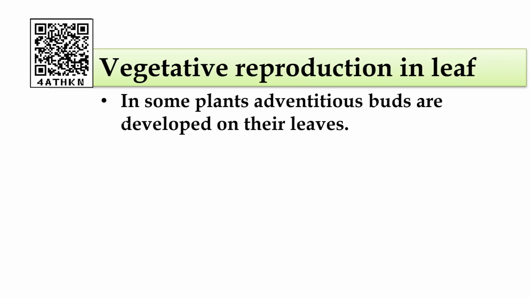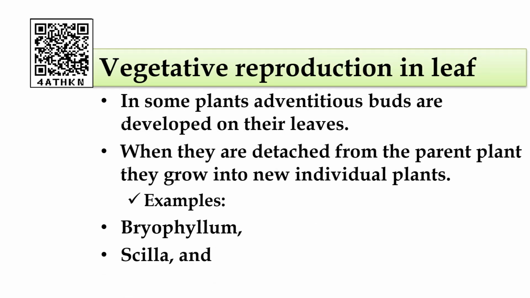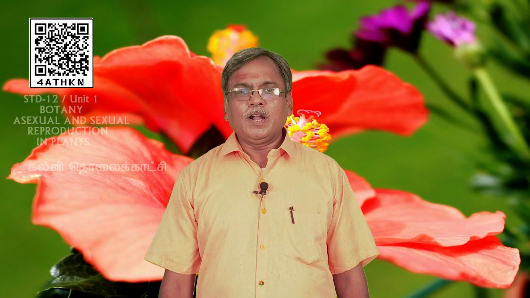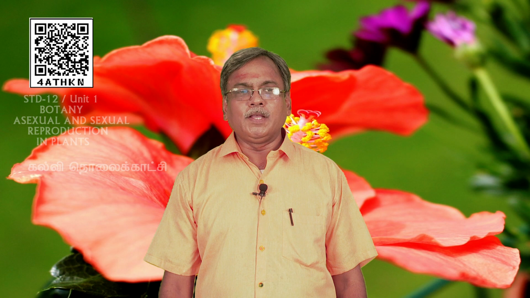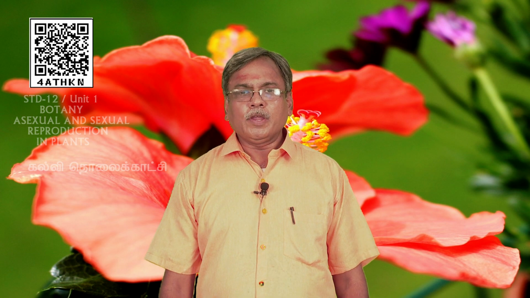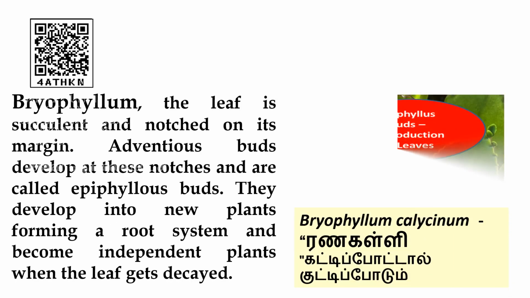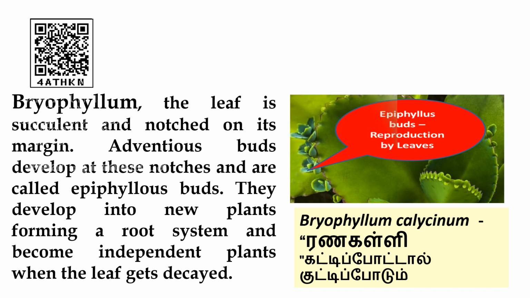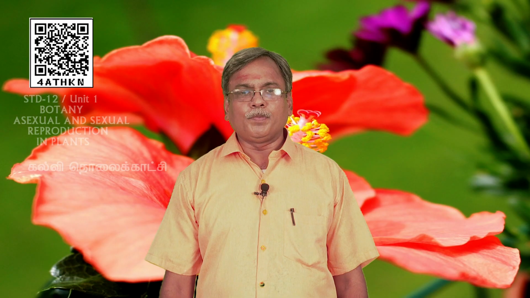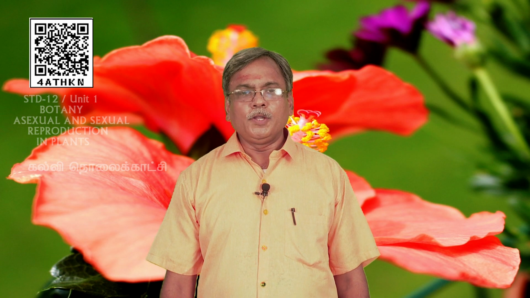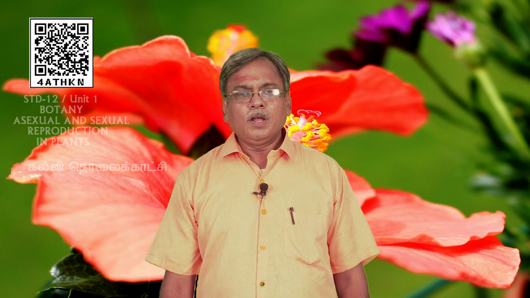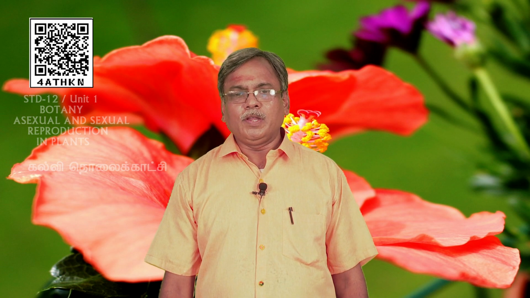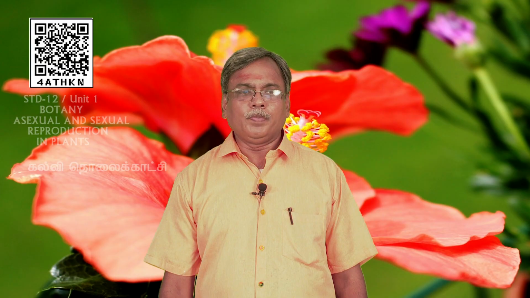Vegetative reproduction by leaf. Example, Bryophyllum, Scilla, Begonia, where adventitious buds are produced by the leaves. Here you can see the Bryophyllum. The Bryophyllum, in its leaf margin, in the notches, produces small buds that grow into a new plant. It falls down and grows into a new plant. The Bryophyllum scientific name is Bryophyllum calycinum.